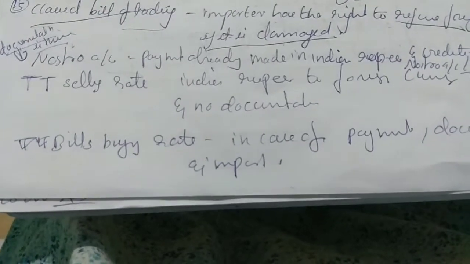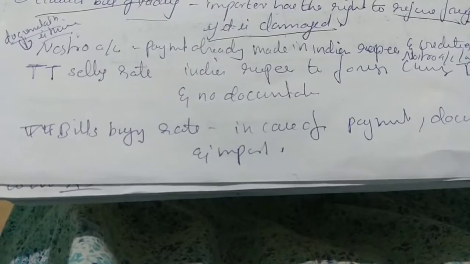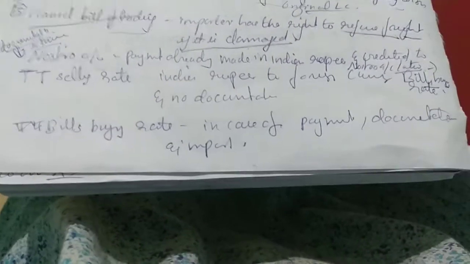TT selling rate: Indian rupee to foreign currency with no documentation. Bill buying rate applies in case of payment with documentation and import.